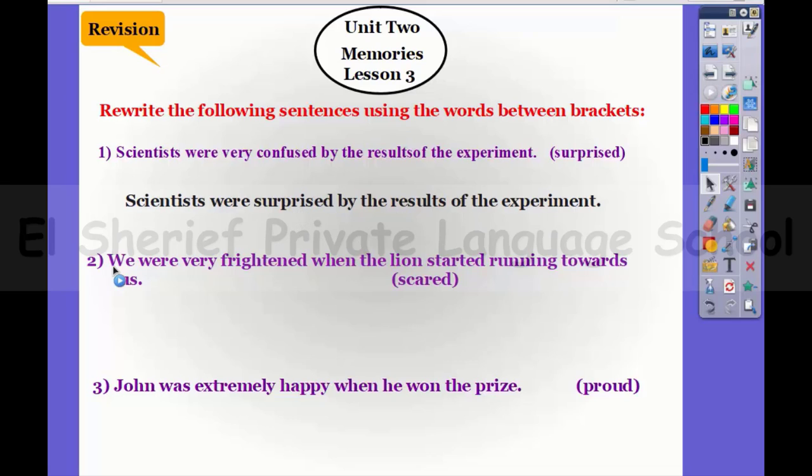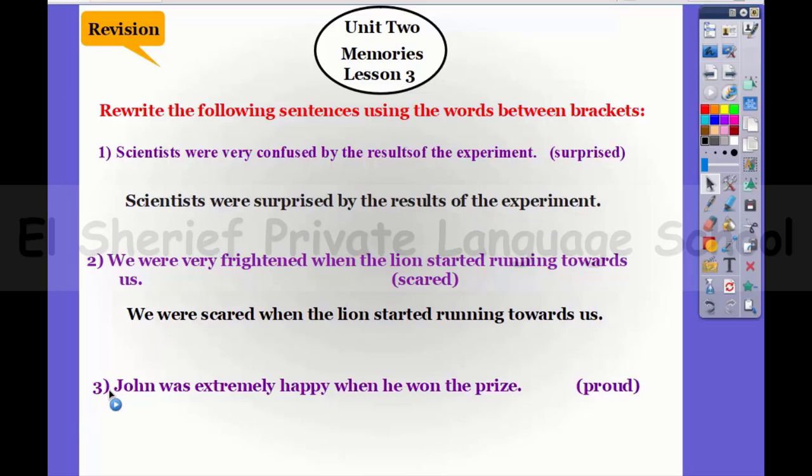Number 2. We were very frightened when the lion started running towards us. Use scared. So scared is the same as frightened. So it's gonna be something like this. We were scared when the lion started running towards us.